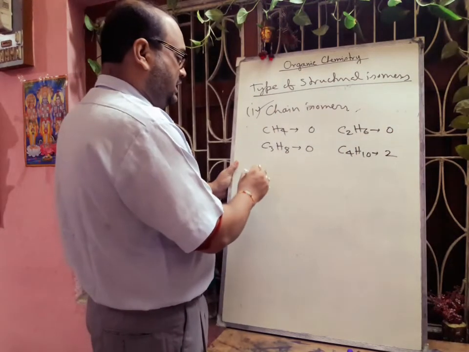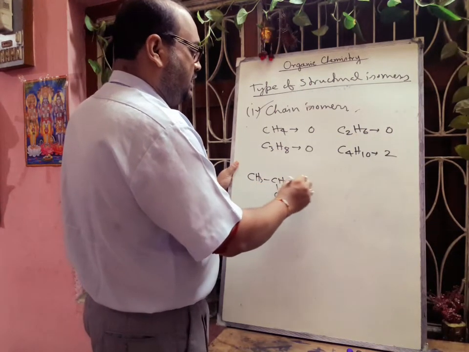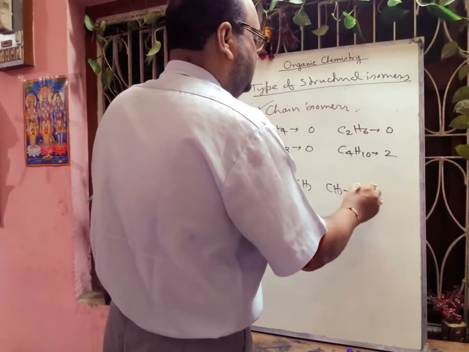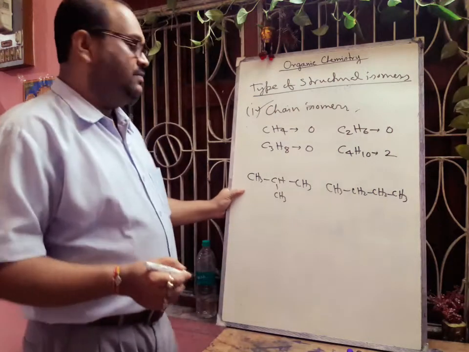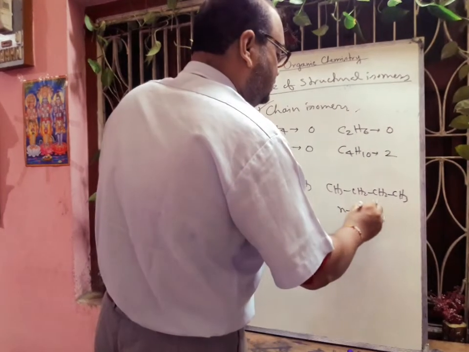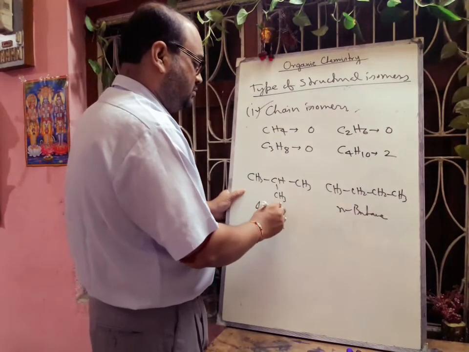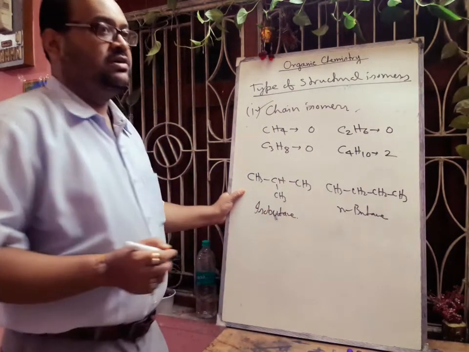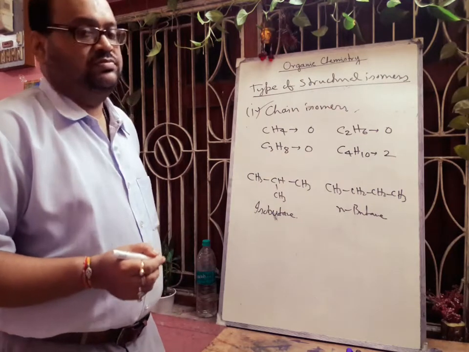If we draw the structure, then you can understand that is CH3, CH, CH3, CH3. This one will be one structure, and another is the normal chain CH3, CH2, CH2, CH3. I will discuss the IUPAC name later, although I am writing their common name. This one is called n-butane, and this one is called isobutane. So in case of chain isomers, only 2 structures are possible. So number of chain isomer will be 2.